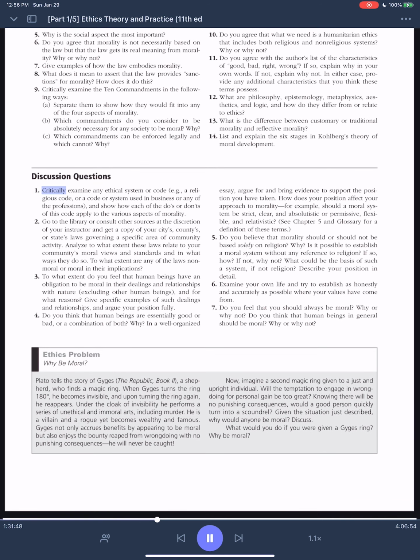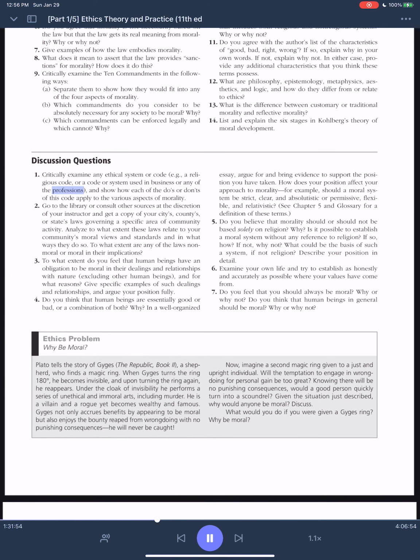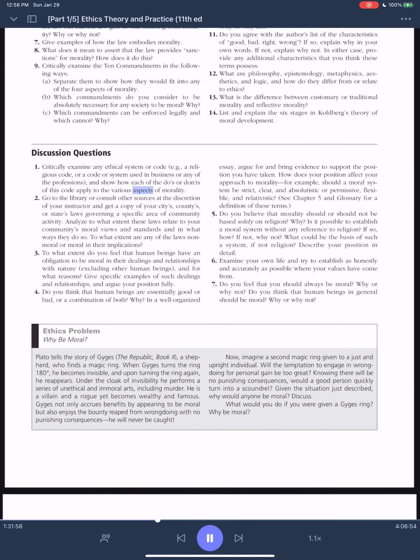Why? Discussion questions. 1. Critically examine any ethical system or code, e.g., a religious code, or a code or system used in business or any of the professions, and show how each of the do's or don'ts of this code apply to the various aspects of morality.